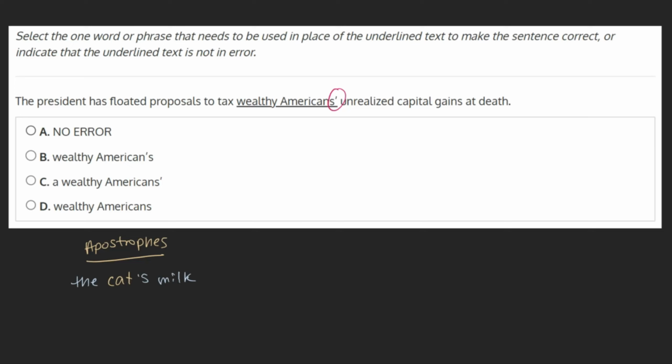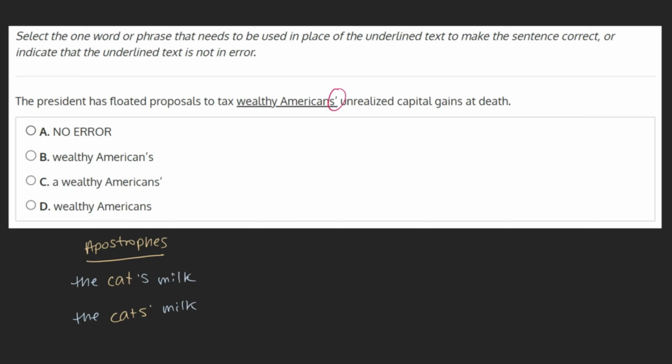But what if we're talking about something that belongs to multiple cats? Then we already have an s at the end of the word. In that case, we simply add an apostrophe after the s, with no additional s following it. The cats' milk. Using this method, it's easy to see if we're talking about a singular or plural subject. With this in mind, let's take a look at our sentence and our word's apostrophe placement.